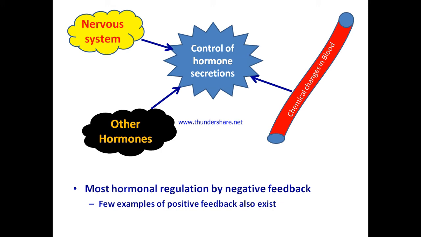So this is a short summary of hormonal action. Hormones are chemical messengers secreted by certain cells at certain parts of the body. They get circulated in the blood. They reach the target cell and bind to receptors, and these receptors are present on the cell surface or cell membrane or inside the cell.